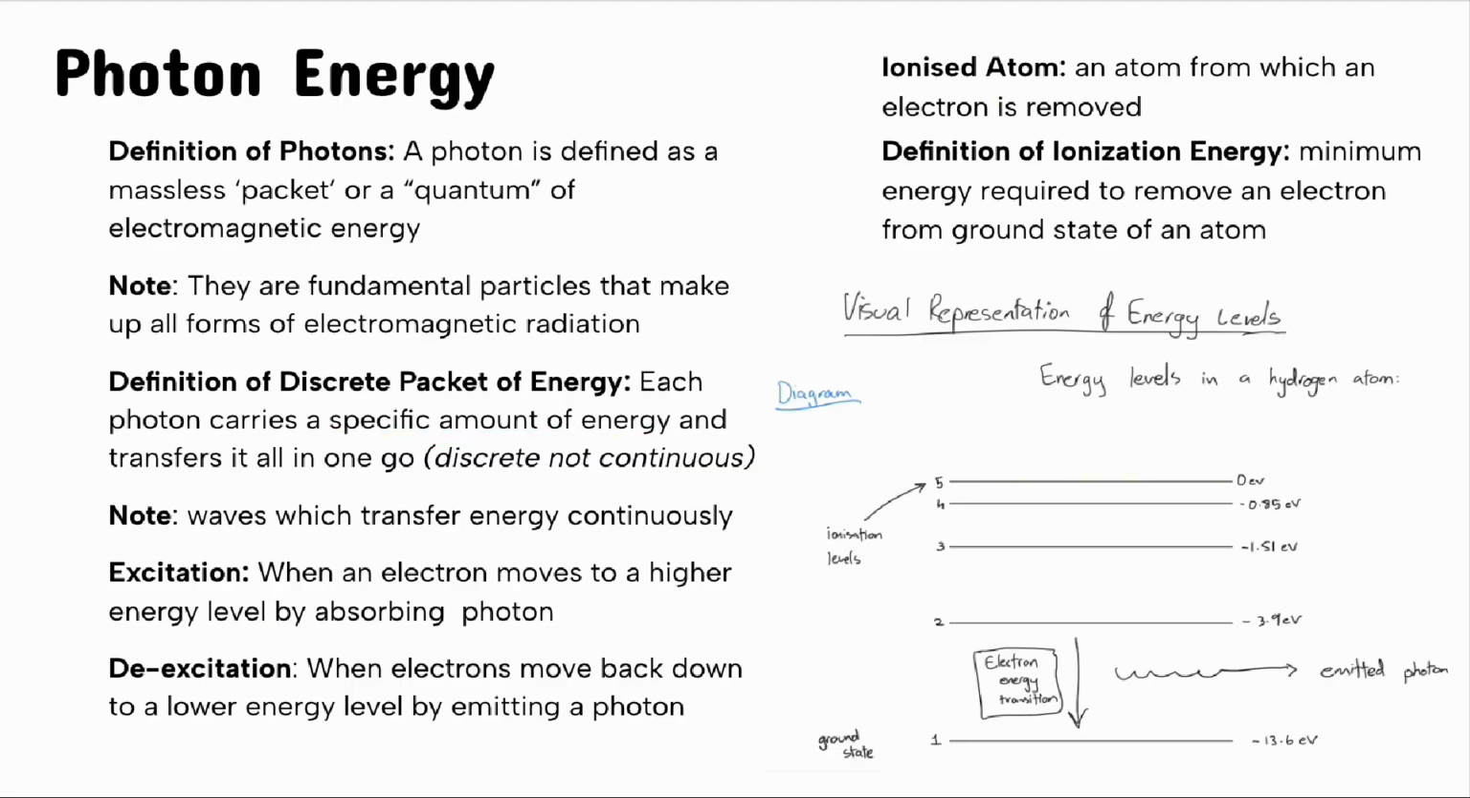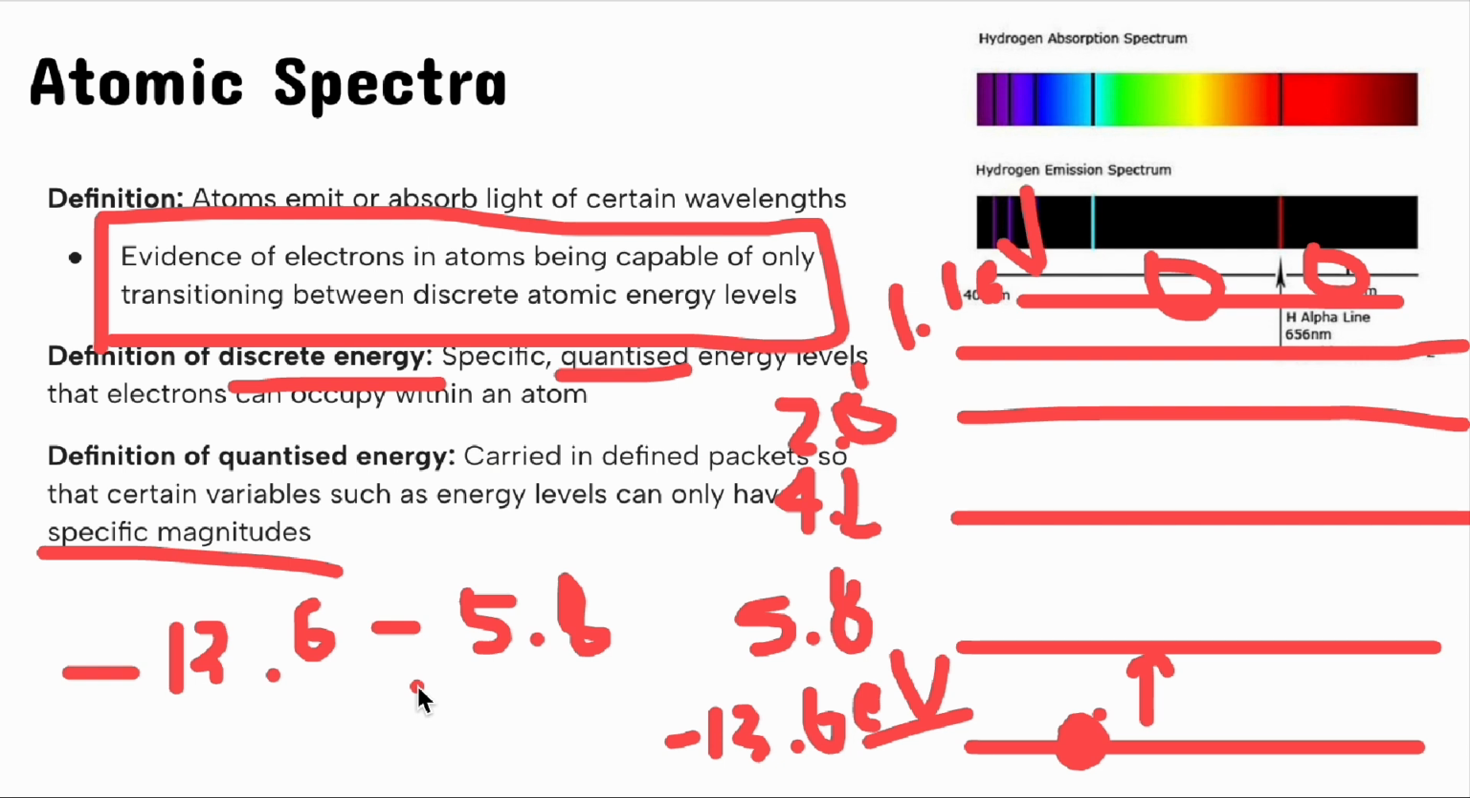However, here's a new point. It transfers all of this energy in one go. So it's discrete, not continuous, like waves are, because they transfer the energy continuously. Now, okay, these two terms may not be familiar to you. However, its abbreviation, excite, over here, is stated in almost every single slide.